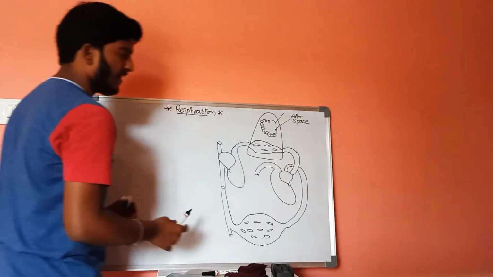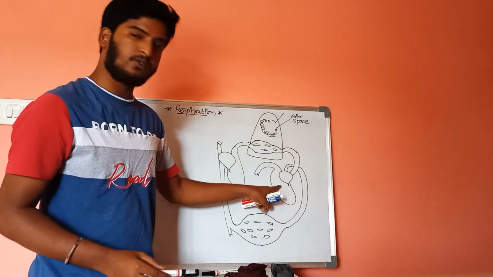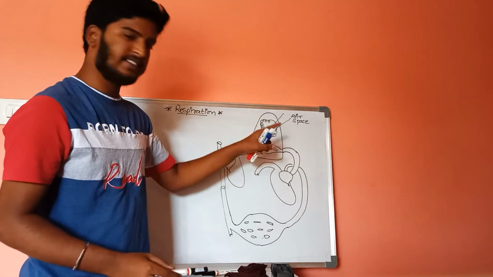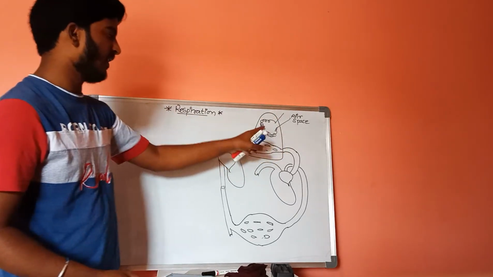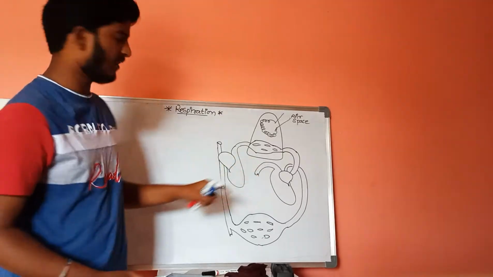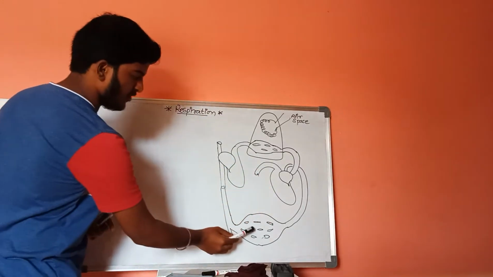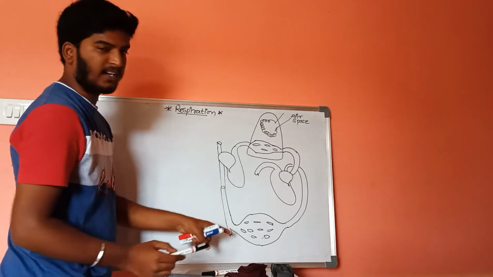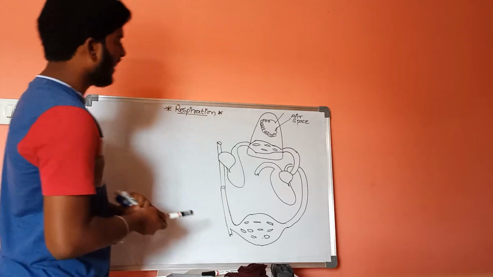This is a circulation, and as we know, between the two hearts, that is right heart and left heart, there is a circulation into the lungs. This circulation is called pulmonary circulation, and from these two hearts the circulation into the tissues is called systemic circulation. This is pulmonary circulation and this is systemic circulation.